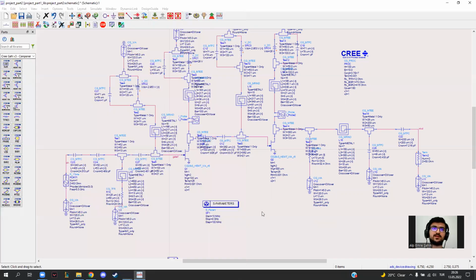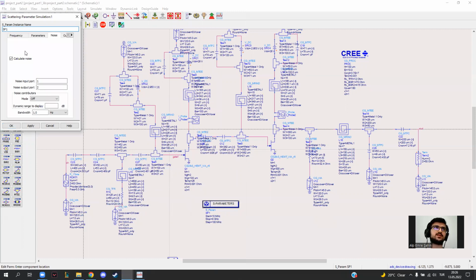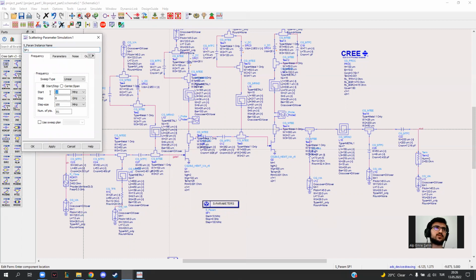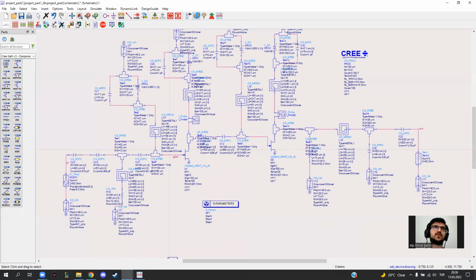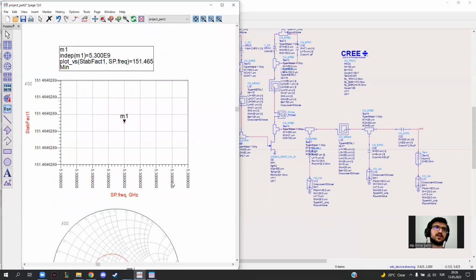In the second part, I look at the input matching and output matching circuits. So I will change the frequency to a single frequency of my design, which is 5.3 gigahertz. When I run my simulation, I can see the results.